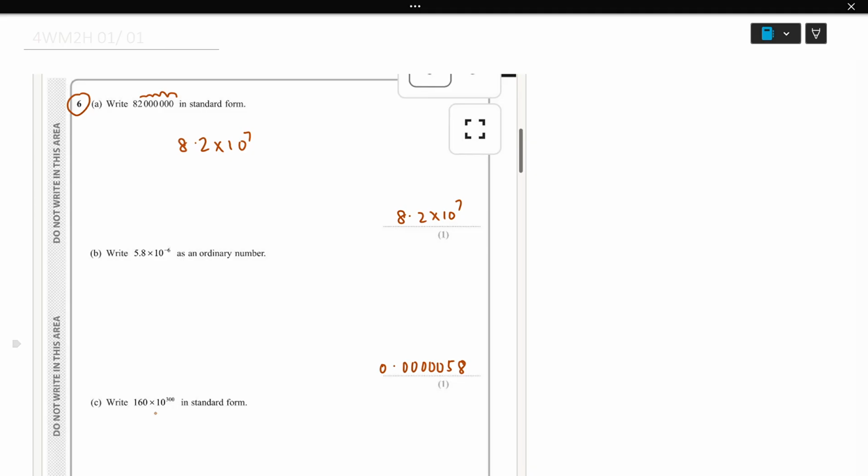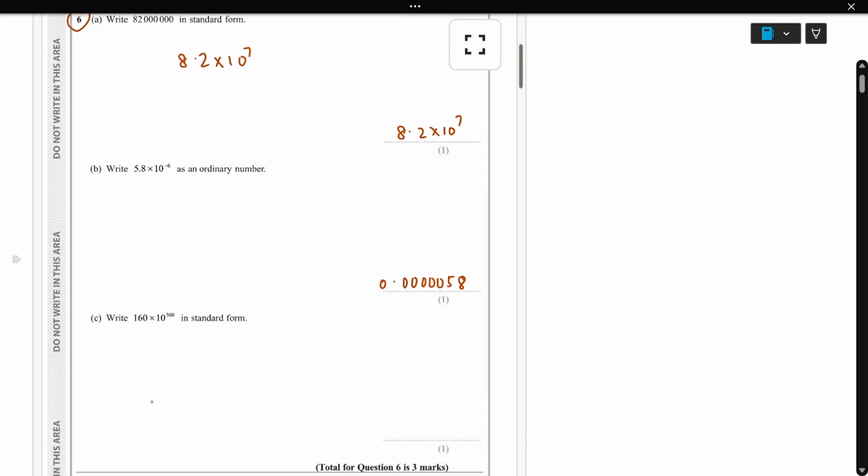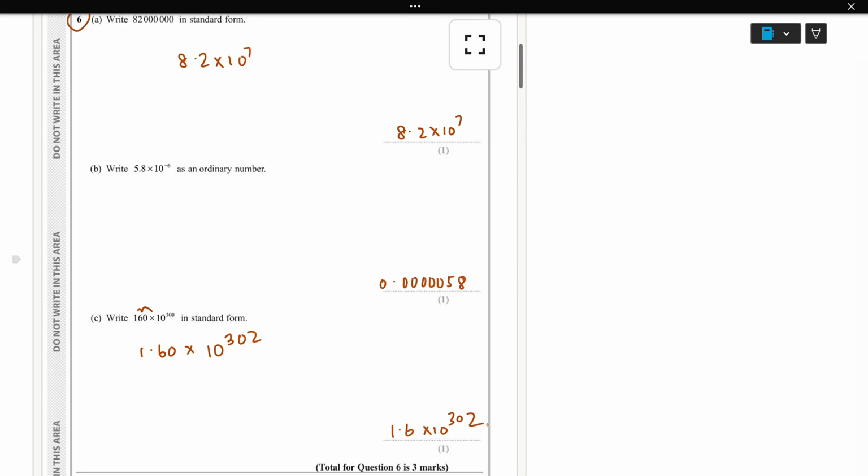Next, in the standard form we'll write, because the decimal is here, the 2 place has to go here. 1.60 times 10 power 302. So we should add 2 here, so we can write 1.6 times 10 power 302.